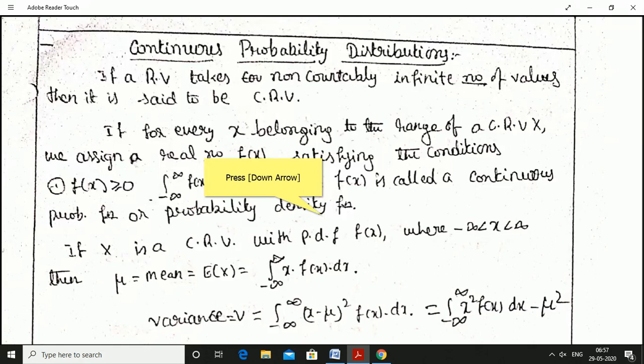If a random variable takes non-countably infinite number of values, then it is said to be a continuous random variable. For each value belonging to the continuous random variable, we can assign a real number satisfying the condition f of x is greater than or equal to 0 and integration from minus infinity to infinity f of x into dx is equal to 1. Then f of x is called a continuous probability function or probability density function.